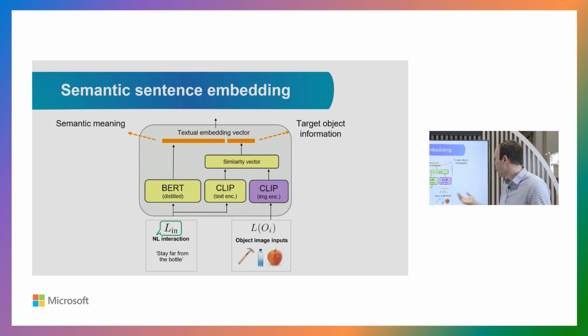If you tell the robot to stay away from the bottle, you actually want to stay away from the bottle and not the apple in the scene. So what we do here is we pass both the language and the image modalities through a CLIP frozen model, and we compute a similarity vector between the language and the image embeddings to know which object we're referring to.